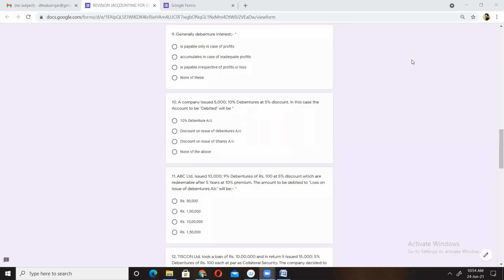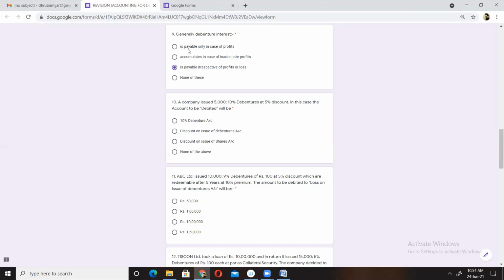See, generally, we are talking in general sense. Generally, interest on debentures is paid irrespective of profit or loss. It doesn't matter whether the company is suffering loss or earning profit, or at what rate, or what amount of profit the company has earned. Irrespective of this, interest on debenture should be paid. So the correct option will be C, is payable irrespective of profit or loss.